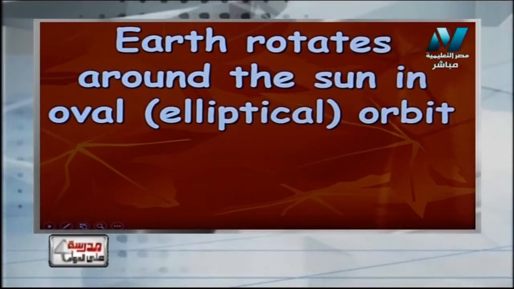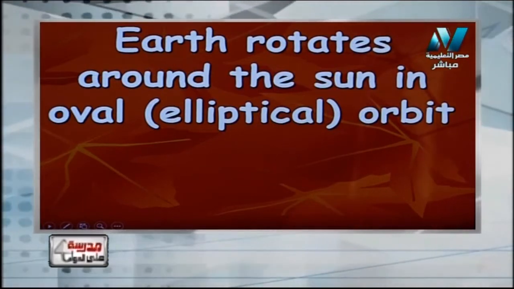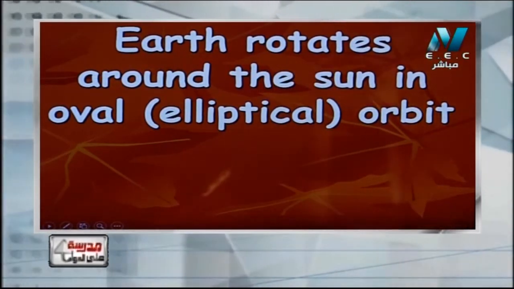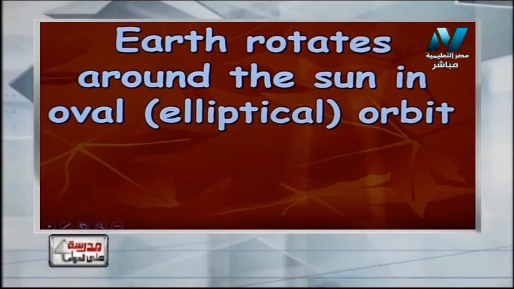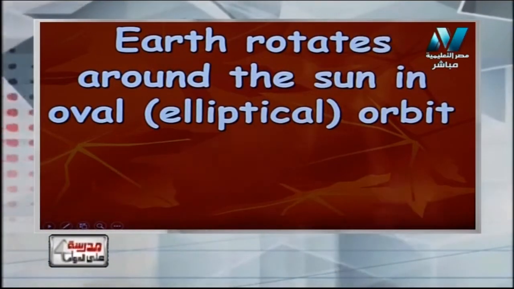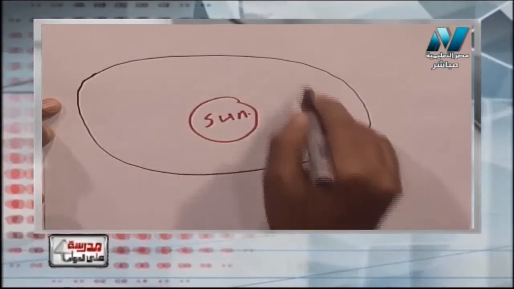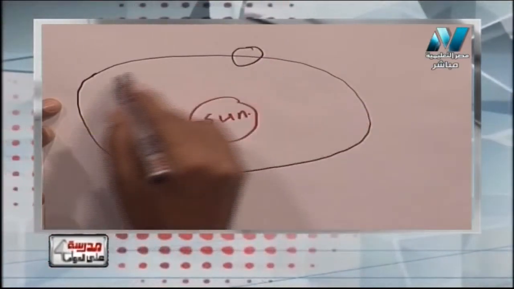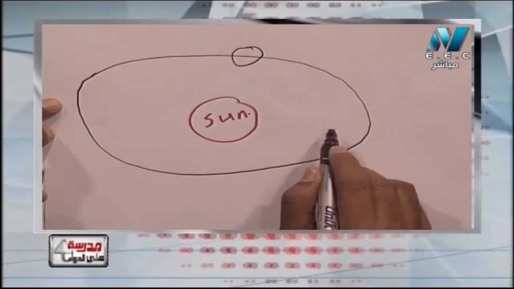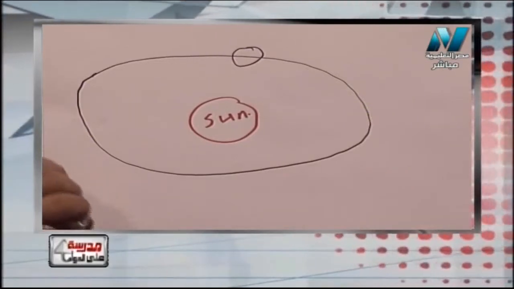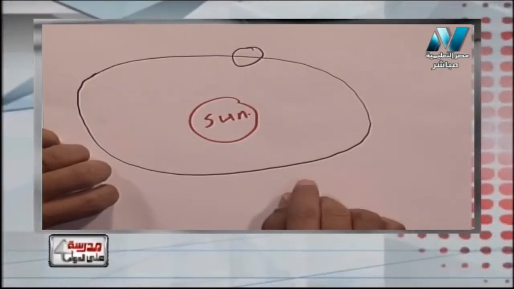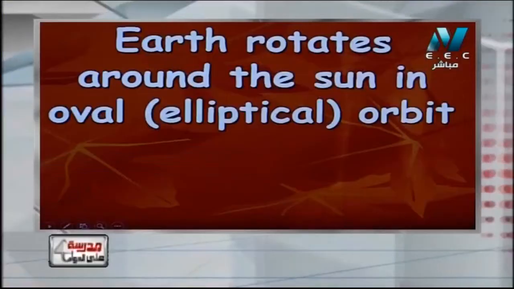The earth revolves around the sun in an oval or elliptical orbit, not a circular orbit. As you see, this is the sun and the earth moves in an elliptical orbit, not a complete circle. Sometimes it is near to the sun, sometimes it's far from the sun. So the earth revolves around the sun in an oval or elliptical orbit.